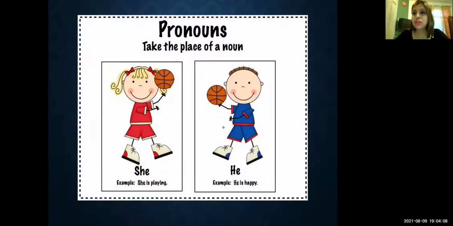Now look at this picture, my dear students. You can see in this picture, there's a girl who's playing basketball and there is a boy who is playing basketball, isn't it? Now for girls, what is the pronoun that we can use in the beginning of a sentence? She is the pronoun that is used for the girls. For example, I will say she is playing. Similarly, the next picture shows a boy holding the basketball in his hand and he seems to be really happy, isn't it? So here I will say he is happy. So for the boys, I have used he, and for the girls, I have used she. Let's move ahead.